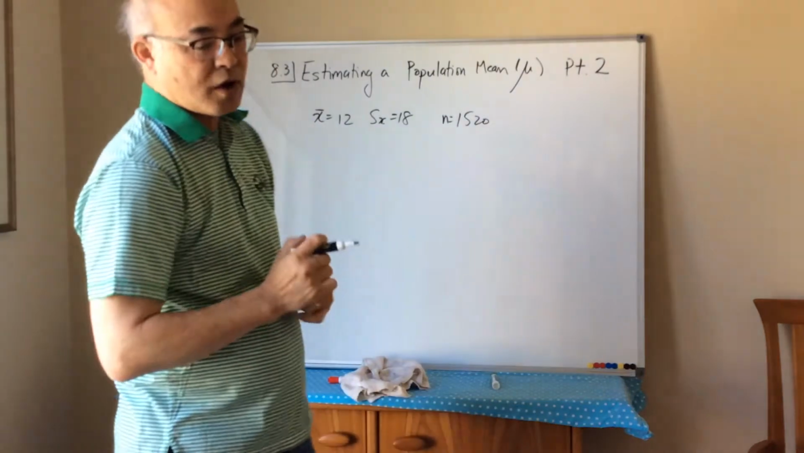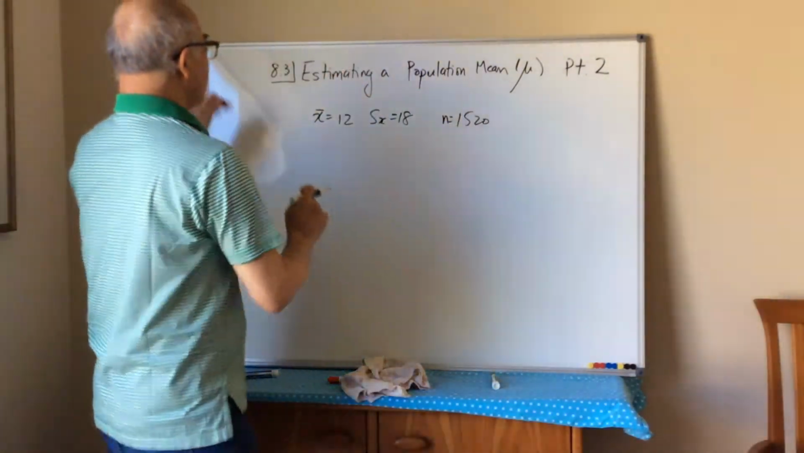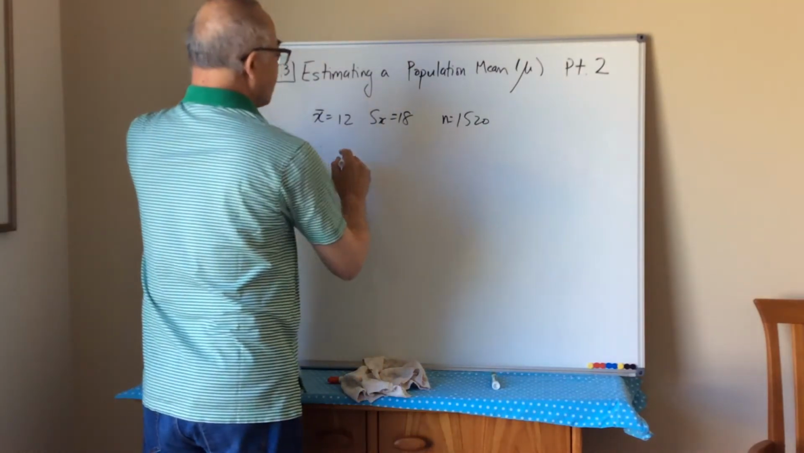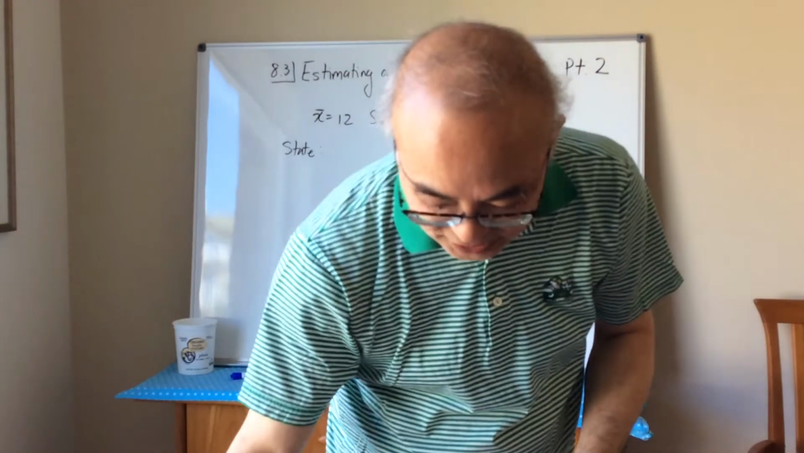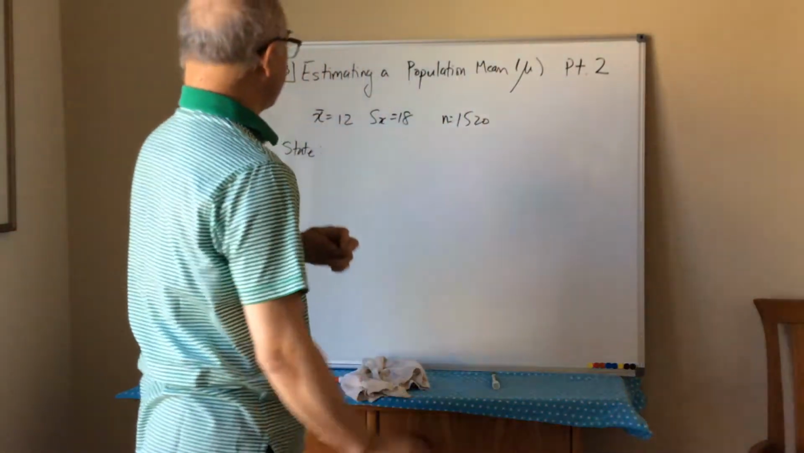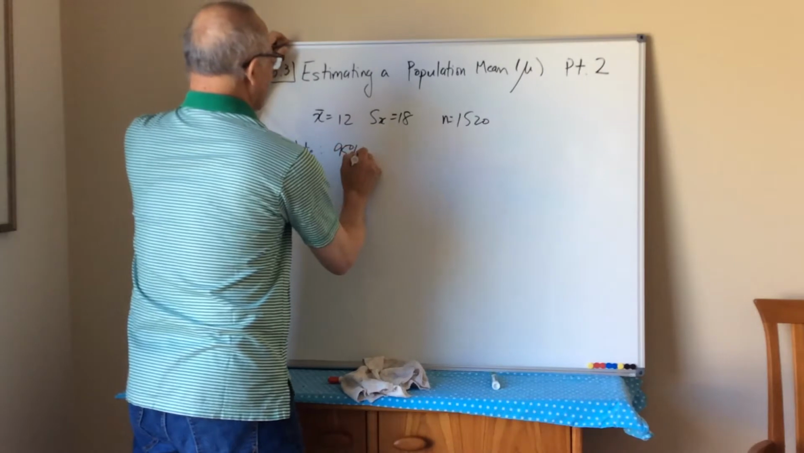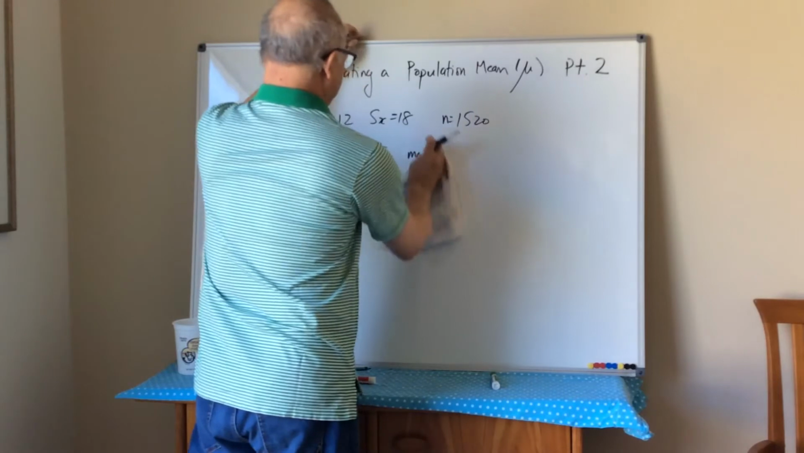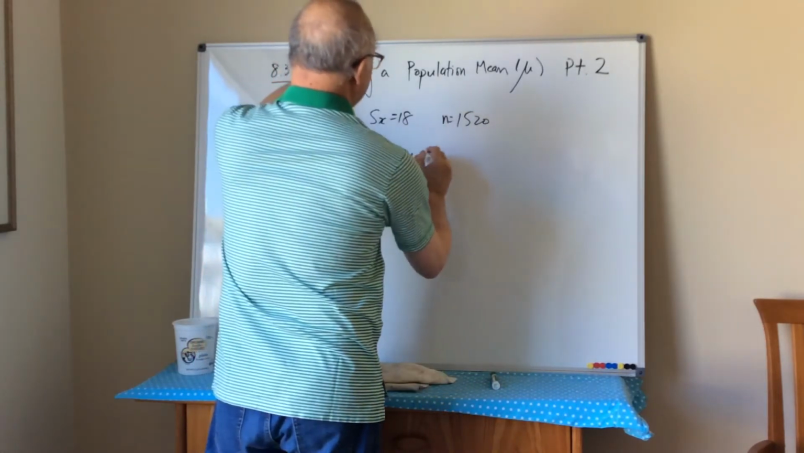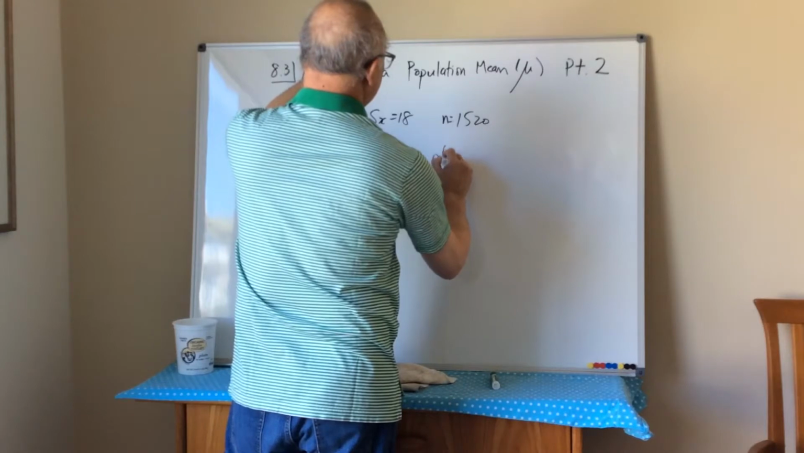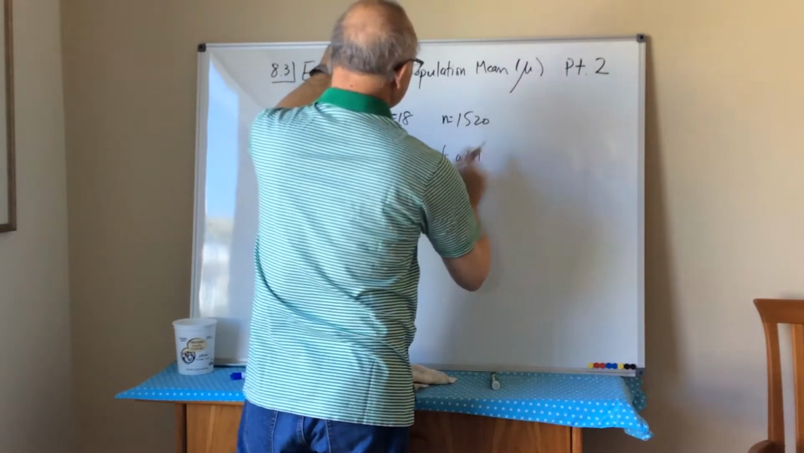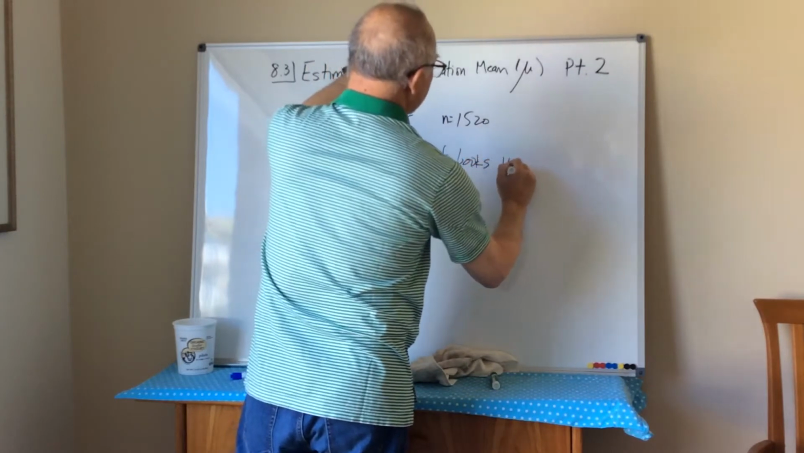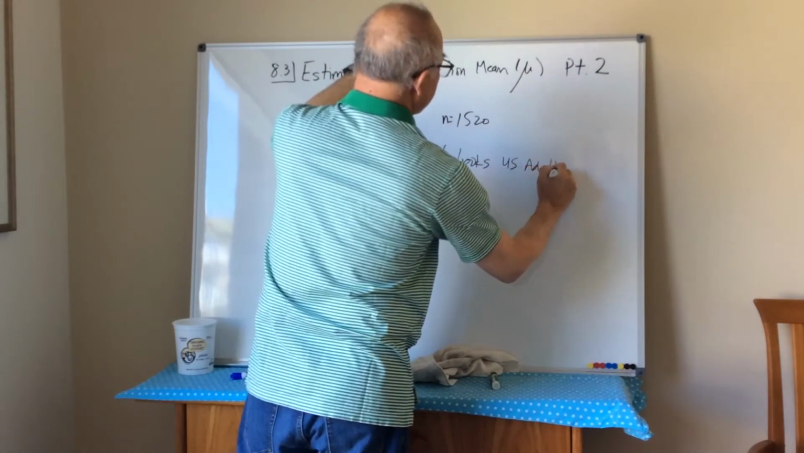Okay, so we're going to go back to our handy dandy old pal, STATE. So we're going to do what? We're going to do a construction. We're going to construct a confidence interval of what percent? 95%. So we're going to do a 95% confidence interval for the mean number of books U.S. adults read in a year, right?